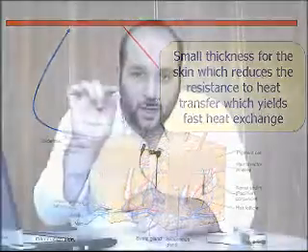It reduces the resistance for the heat to be transferred between the two fluids, and thus you have a faster heat transfer. So Allah teaches us that we need to make the interface between the two fluids as thin as possible, such that it would not resist heat to be exchanged between two surfaces, between two fluids.